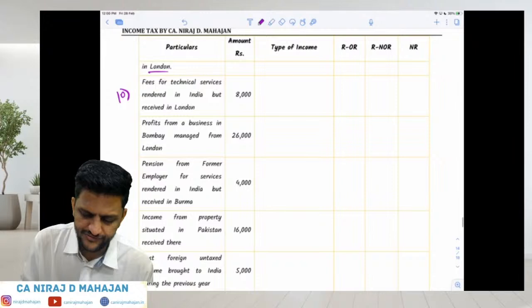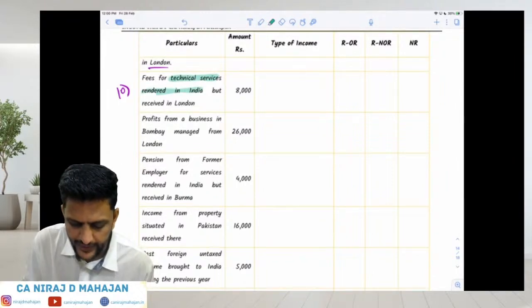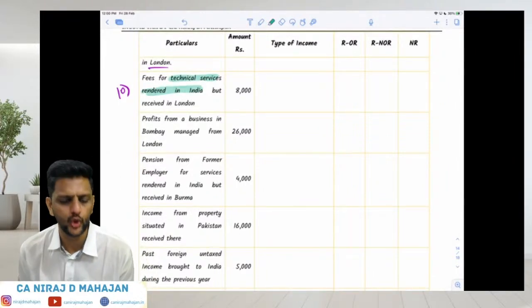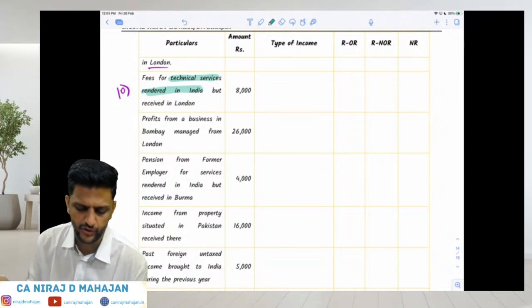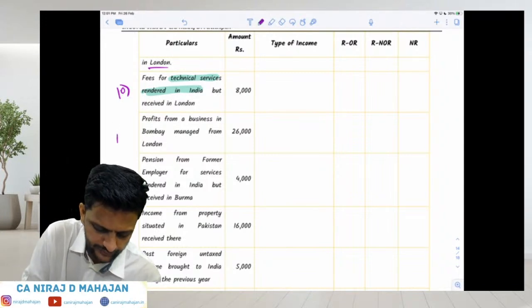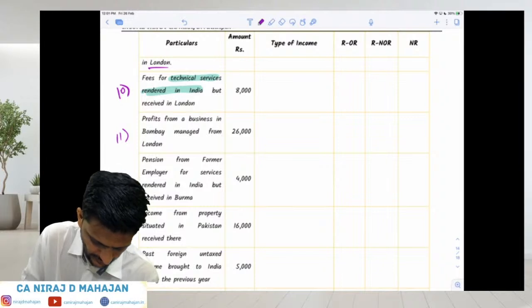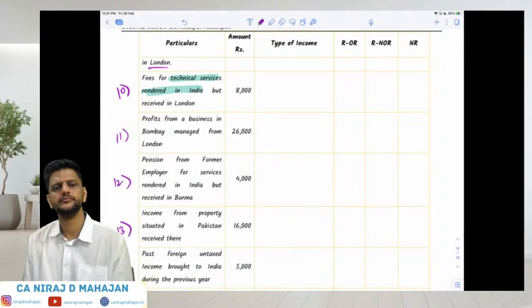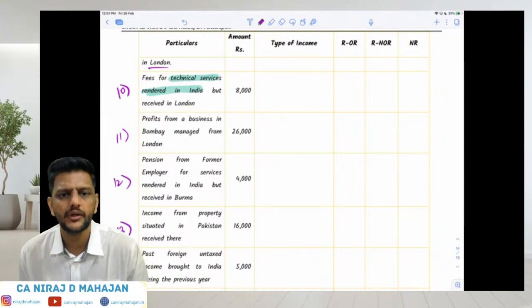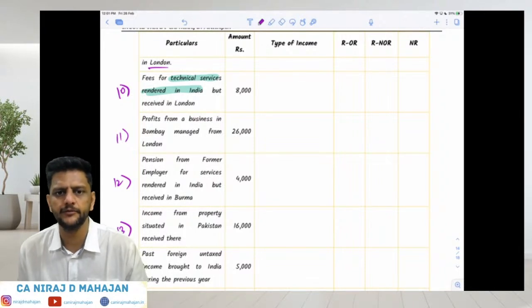Fees for technical services rendered in India but received in London. Who will give me this answer quickly? I want a quick answer about point number 10. Everyone tell me quickly.